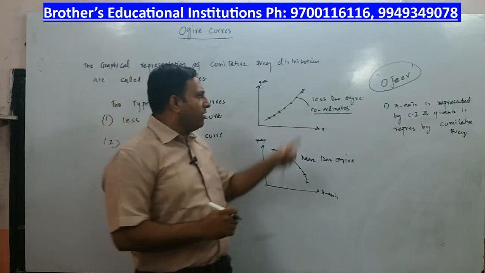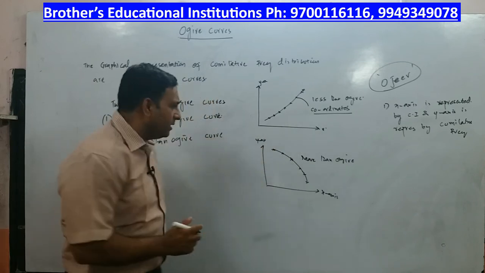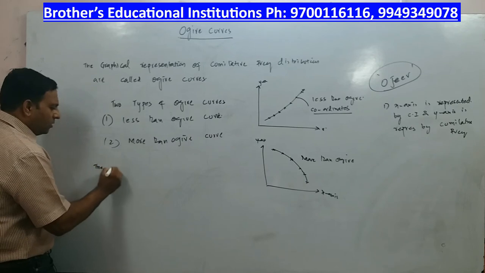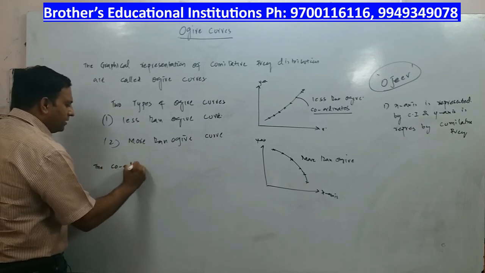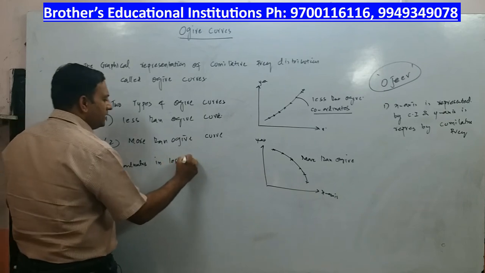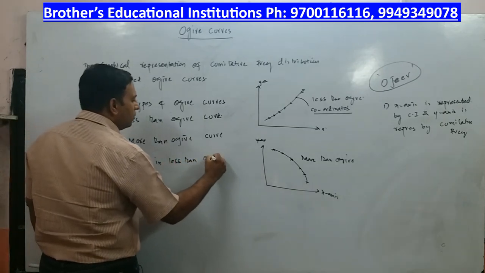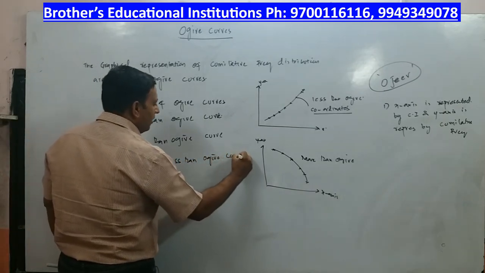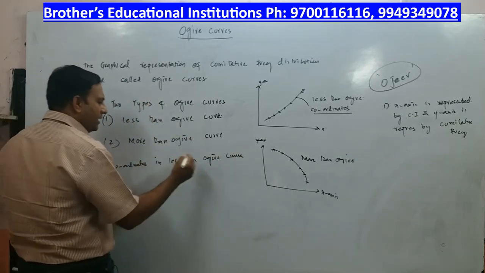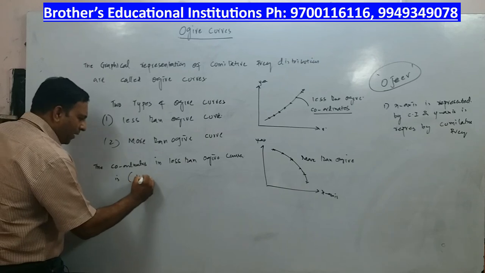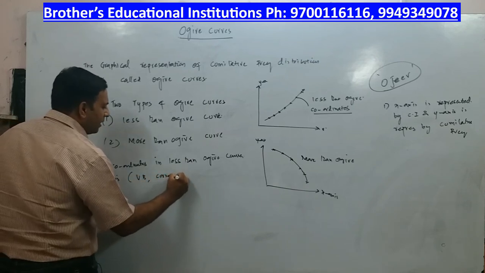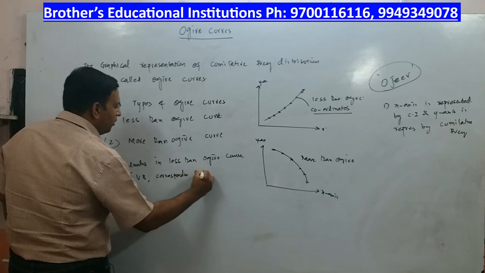Let me tell you. When you are dealing with less than ogive curves, I will write here: the coordinate in a less than ogive curve is the upper boundary, comma, corresponding cumulative frequency.